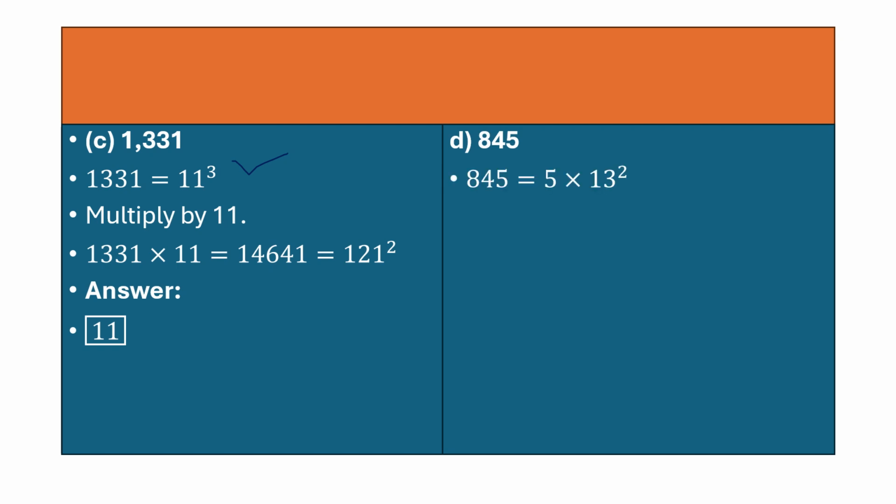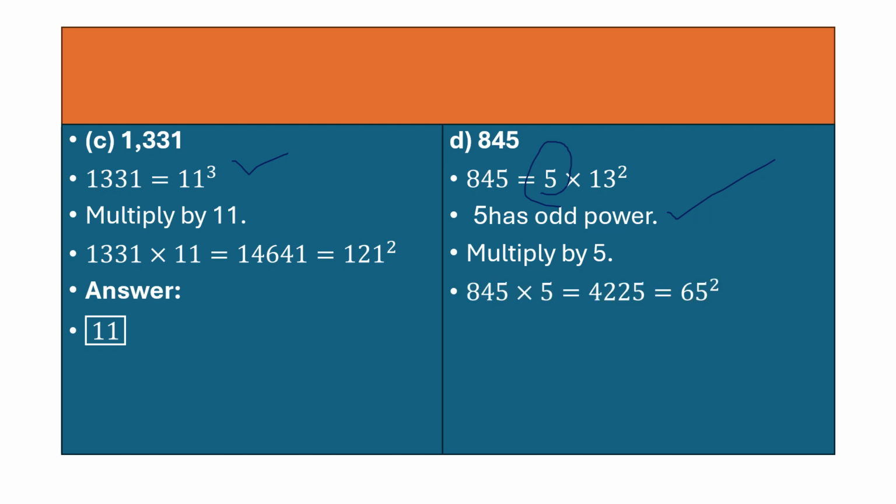845. So here again what you have to do, children? Pause the video. Make the factors by prime factorization. So we have 5 into 13 square. So again, which number has the odd power? 5. So 5 has odd power. What are you going to do? You need to multiply by 5. Yes, so 845 into 5 will give you 4225, which is 65 square. So which number we have multiplied? 5. So your answer will be 5.